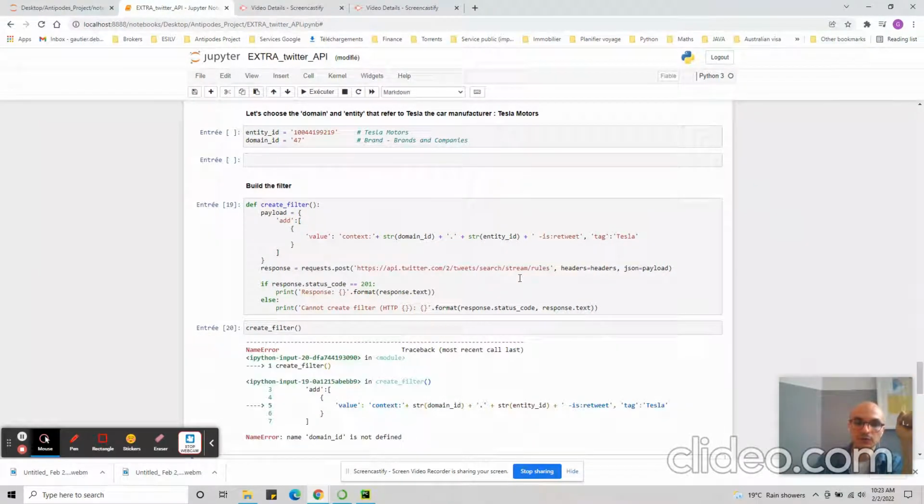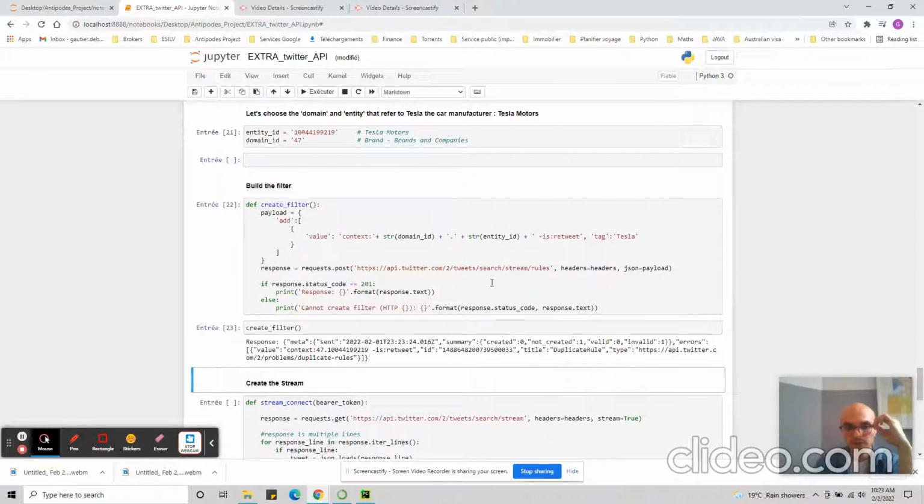Now we call the function. Domain ID isn't defined. Right, yeah, they are here. Here we see the response of the Twitter API. It says created 0 and not created 1 because I have already created this filter, and so it doesn't want to duplicate it. Here, it's a duplicate rule. We can see it here.